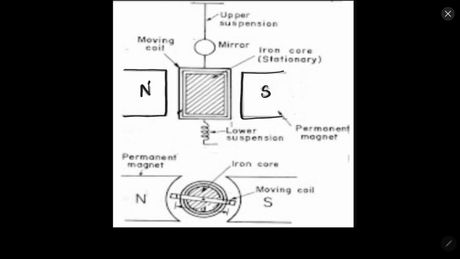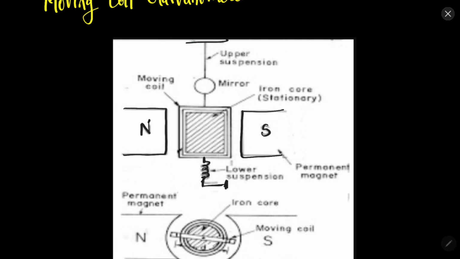Now there is a suspension which has a spring over here attached to any surface fixed point. A mirror is over here, and there is this upper suspension which holds this mirror and the coil.